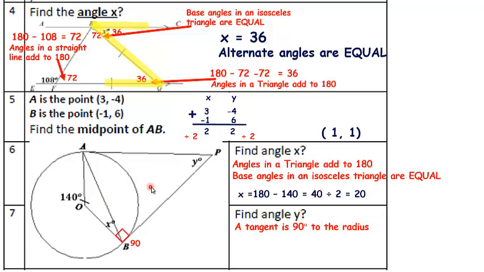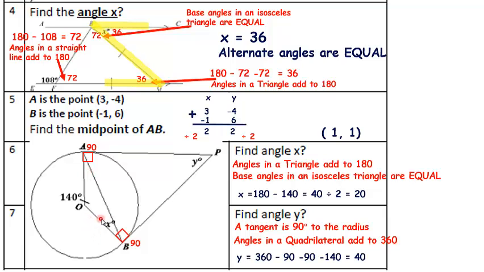I showed you a method before for doing this. We could say that because the radius and the tangent are at 90 degrees to each other, I could say that this angle here is 90, this angle here is 90. If this angle at the center is 140, the four angles in the kite, in the quadrilateral, add up to 360 degrees. So do 360, take away 90, take away 90, take away 140. And that leaves me with 40.